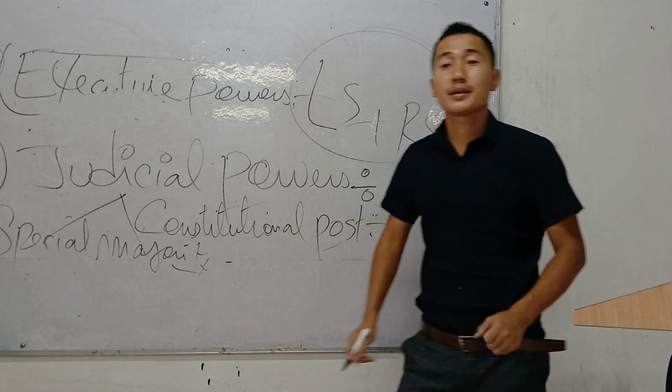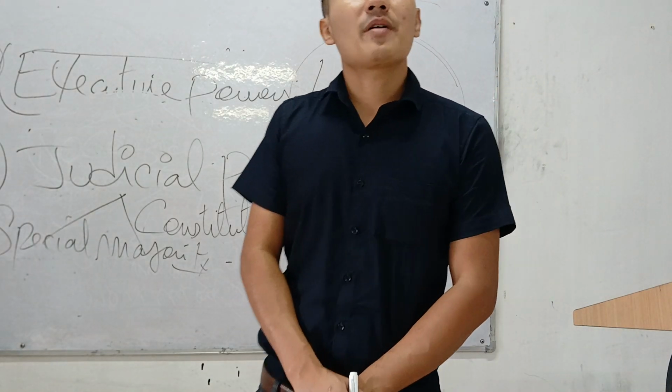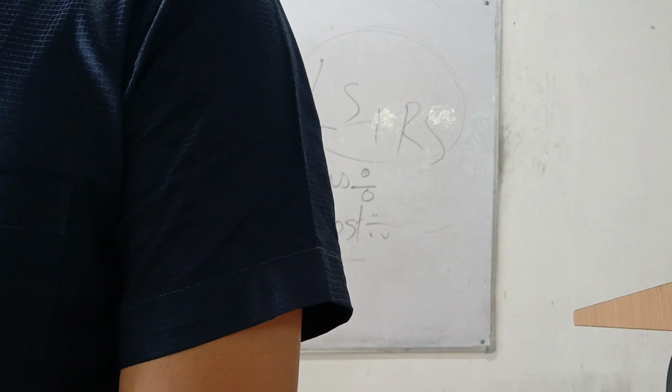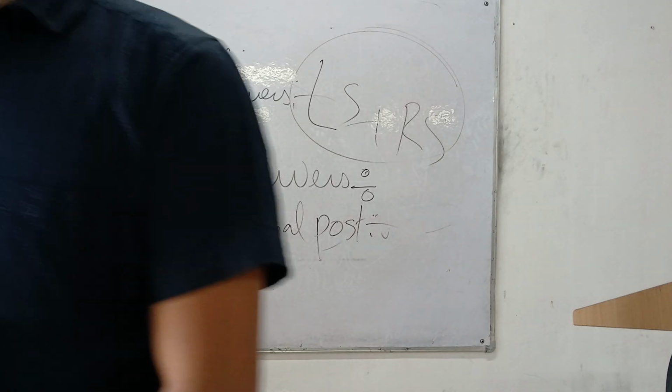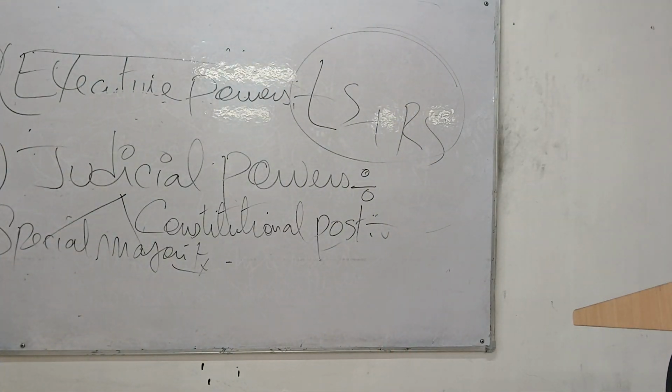Too important, okay? Both the Lok Sabha and Rajya Sabha have equal powers to remove the constitutional posts of India. Every constitutional post. The examples I've given you are the President, or might be the Vice President, might be the Speaker of the Lok Sabha, might be the Chairman of the UPSC, member of the UPSC. They are all constitutional posts.